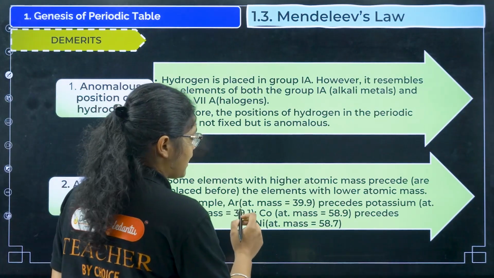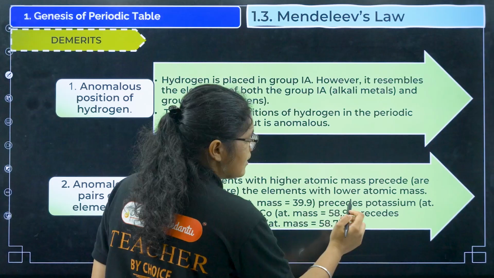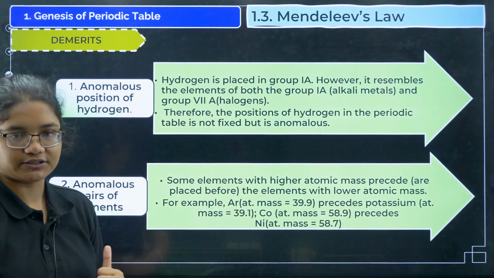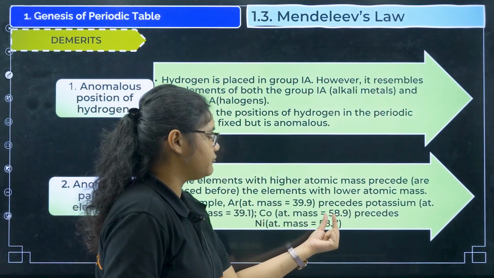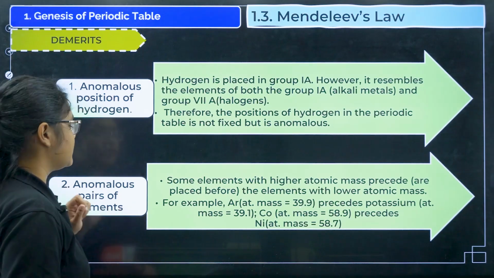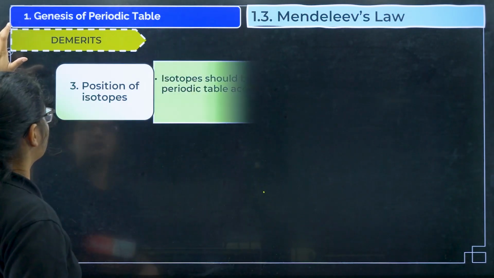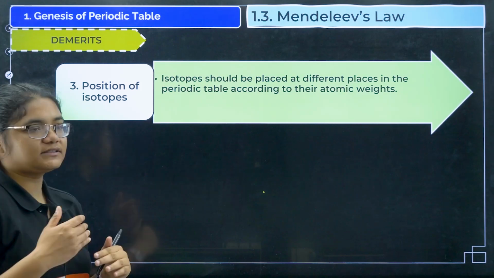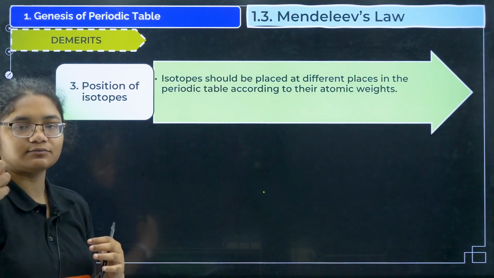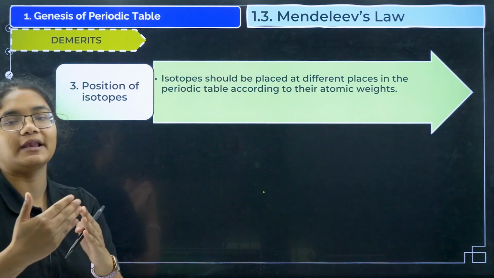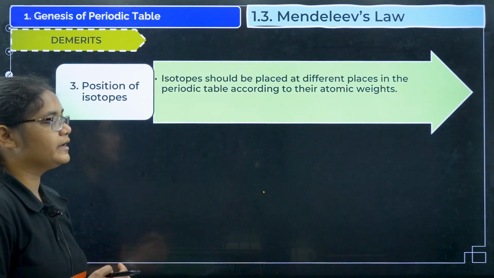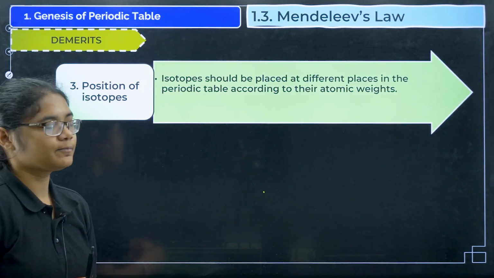For example, if you see argon, molar mass is 39.9, precedes potassium whose molar mass is 39.1. So first argon comes, then potassium comes. Similarly, you can see cobalt 58.9 precedes nickel whose mass is 58.7. So these were some of the anomalies. Next we also have position of isotopes. Because isotopes masses are different, right? So according to his rule, because atomic mass was the main criteria in which the elements were arranged, isotopes should be placed at different places in the periodic table according to their atomic weights, right?